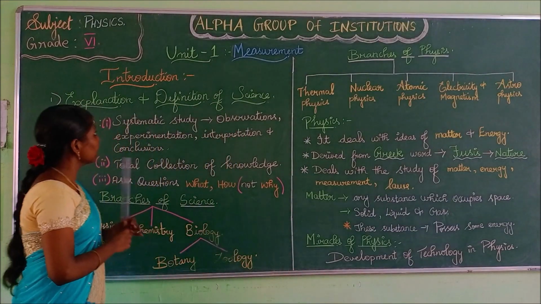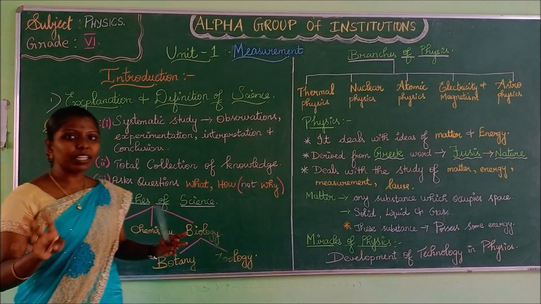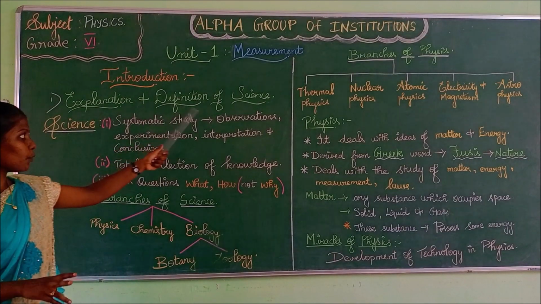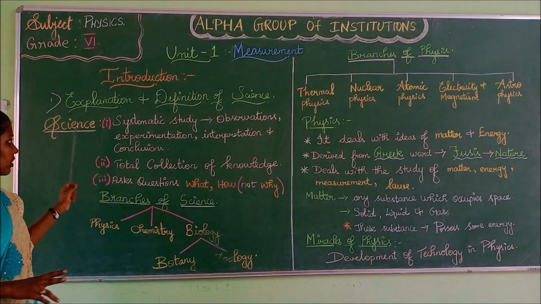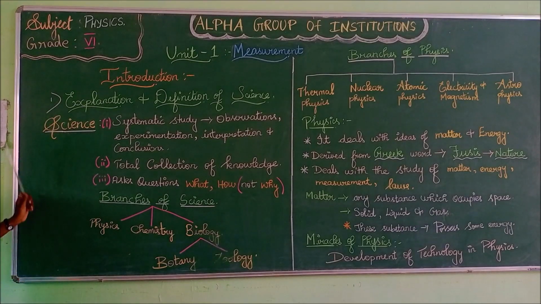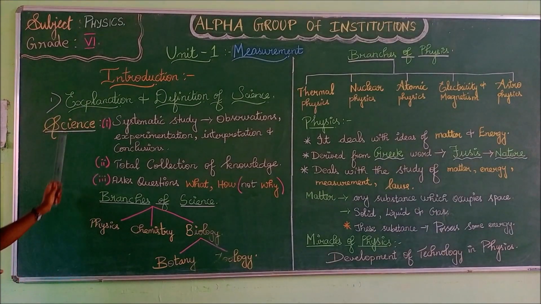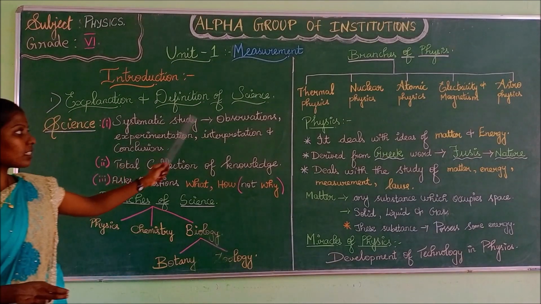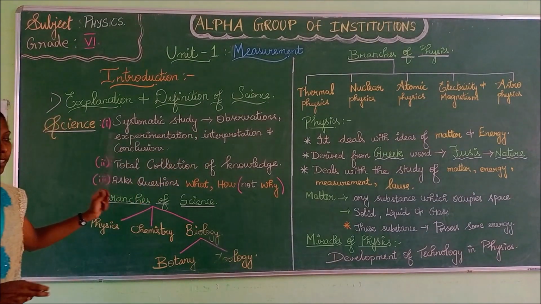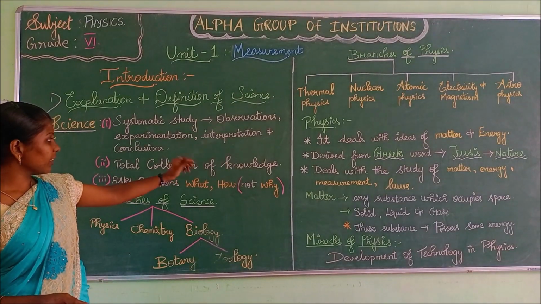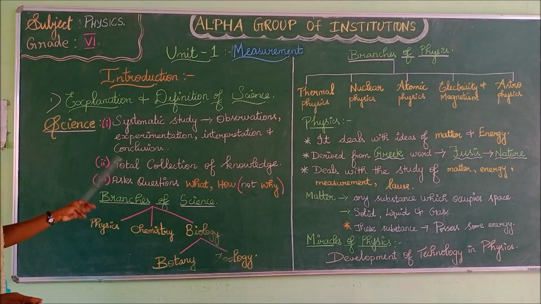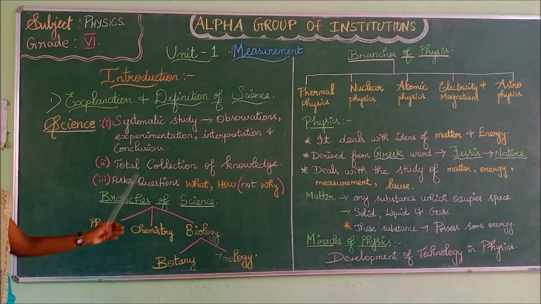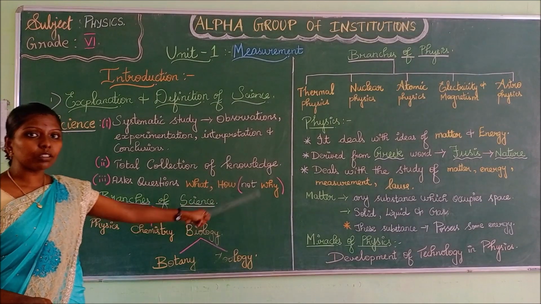So what we have seen is only the introduction of this measurement topic in this session. The first topic you have seen is the definition of science. What is science? This will be your 2 mark question. If they ask you in 2 marks, write these 3 points. It is a systematic study through observation, experimentation, interpretation and conclusion. Next, it is the total collection of knowledge. Science asks questions what, how and not why.